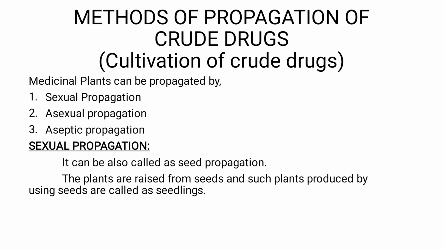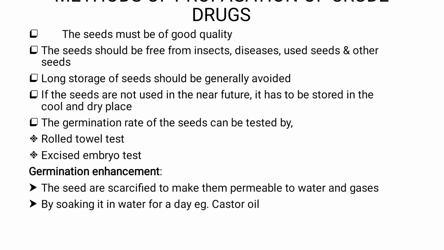If a new plant is coming out of the soil due to a seed, then that plant will be called a seedling, right? So we'll see some general criteria about sexual propagation.